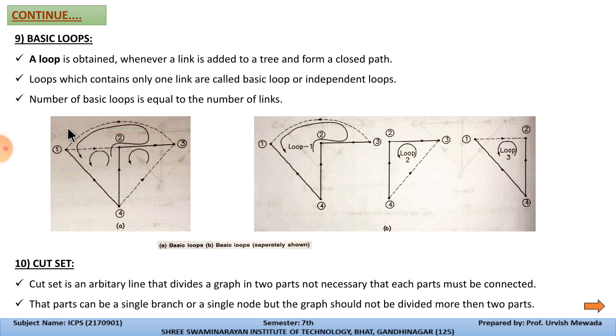Suppose I am cutting from this point, so this point 1 is a single node. Or suppose I cut from this side, so this 1 to 2 will become a branch. So the parts can be a single branch or a single node, but the graph should not be divided into more than two parts. You should keep this in mind while you calculate the example.